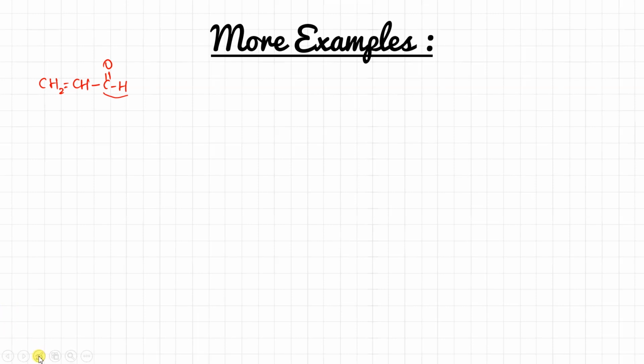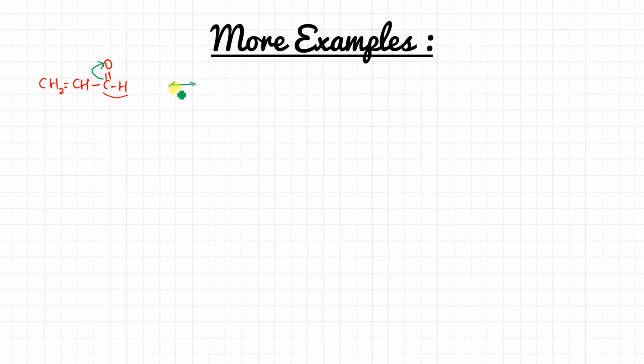So let's see this resonance. What will happen? This bond will break on this side. I don't think I need to tell you why the bond is going to shift to that side. You are all very familiar with this. Oxygen is more electronegative than carbon, so whenever this bond breaks, it will break on this side.